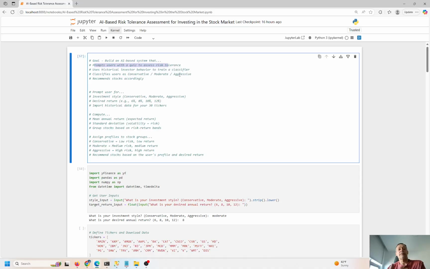So we're going to look at historical behavior and train a classification machine learning classifier to make predictions for us into the future. Again, looking at conservative, moderate, and aggressive types of risk profiles of the investor, right? And guide them to the best type of investment that's most appropriate for them. And we're going to recommend stocks according to the investment decisions that these people are making, right? We're going to look at desired returns. Do you want 6%? Do you want 8%? What, 10%, 12%? Do you want more, right?